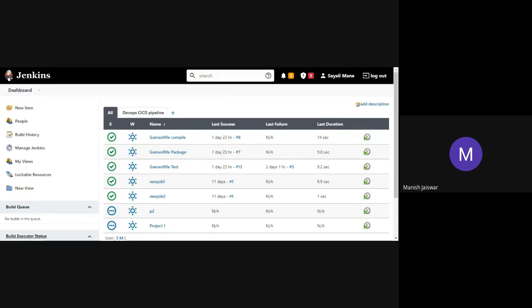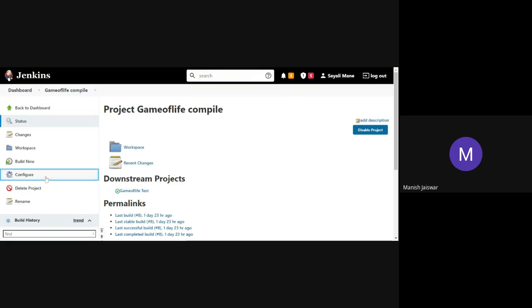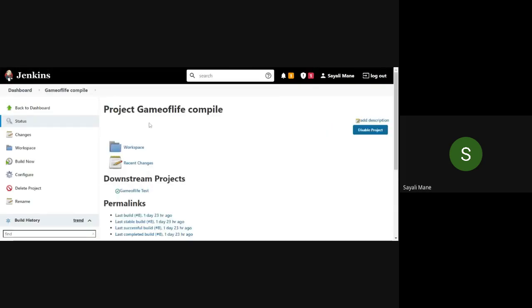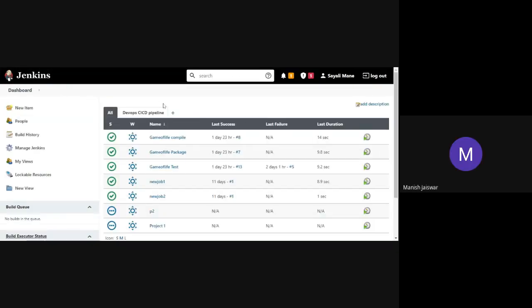First I perform compile, then suppose this is your 4.1. Yes, ma'am, in this I did everything. You should not have done it like that. It's okay, but now you understood how to create 3 different packages. Yes, ma'am. So do it like that. Now you can create the 3 different packages and follow the same steps. Okay, ma'am. Make sure to write down the name as compile, Game of Life. If you don't write it, it is also fine. You can name it compile, package, test like that, and it will work. Okay, ma'am.